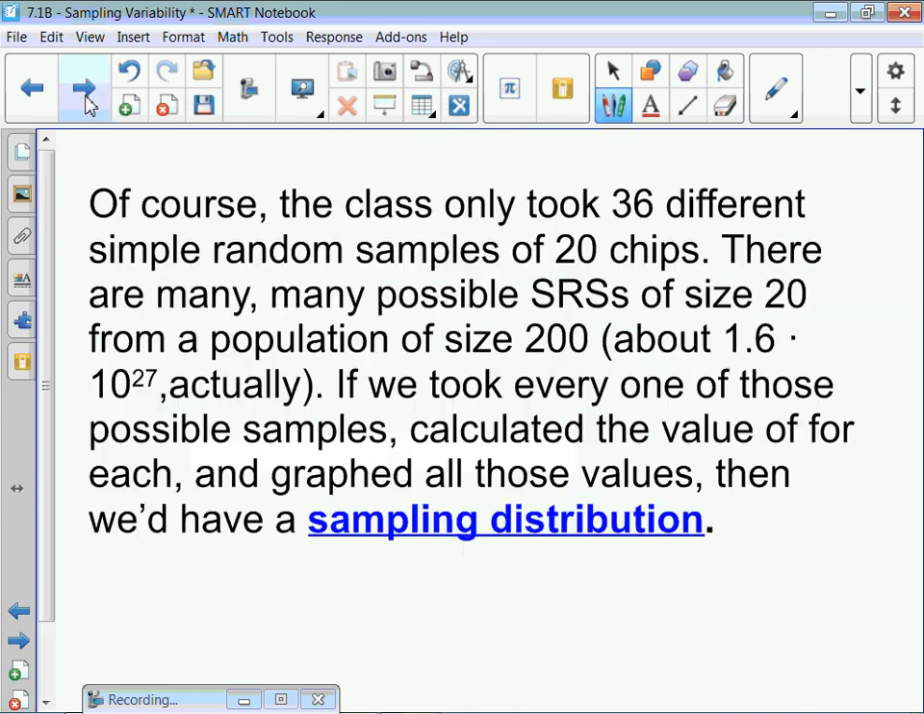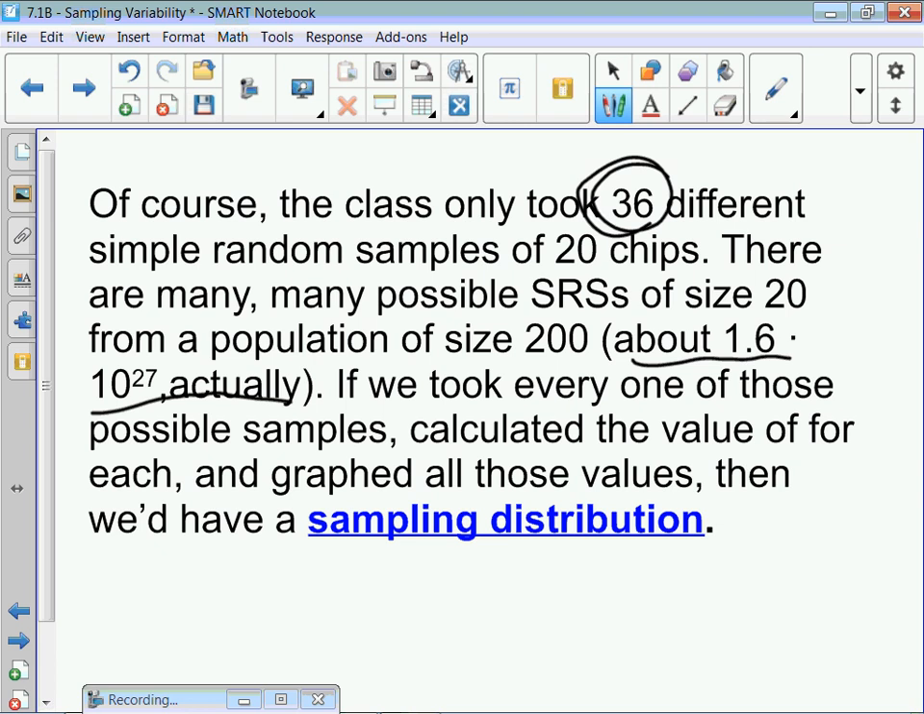the graph. So, of course, the class only took 36 different simple random samples of 20 chips each. So they had 36 students, or maybe they had 18, everybody went twice, right? But they took 36 samples, 20 chips each. There are many, many possible simple random samples of size 20 from a population of size 200. In other words, how many different ways can I draw 20 chips from a bag of 200? Well, about 1.6 times 10 to the 27th, actually.